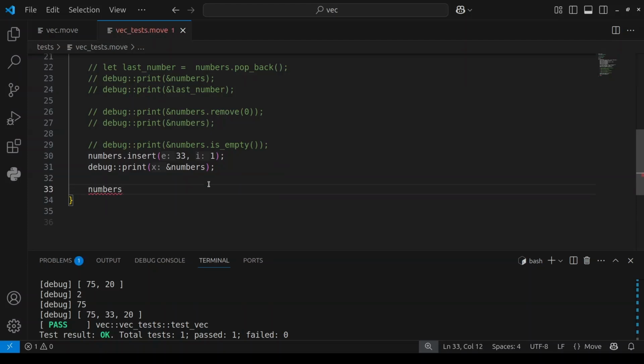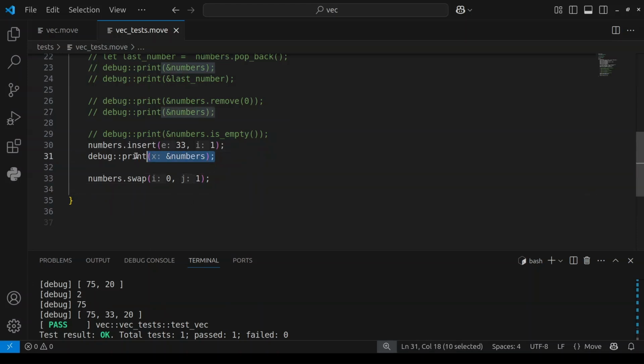Numbers dot swap. So what indexes am I swapping? I'm swapping the values of index 0 and 1. So the first index will be 0, then the second index will be 1. If I print this vector out, 33 will be the first element, while 75 will be the second element.